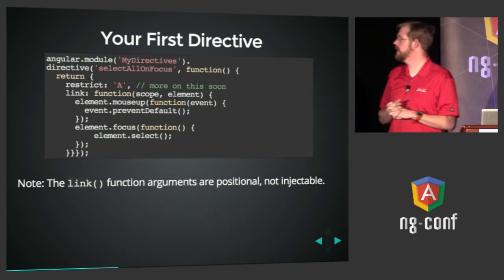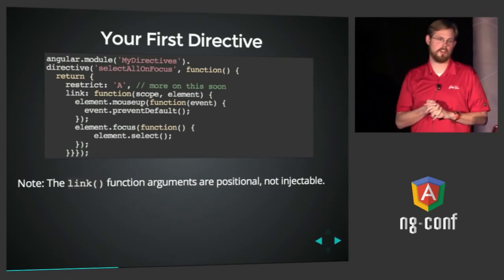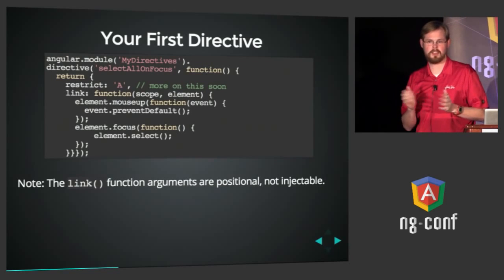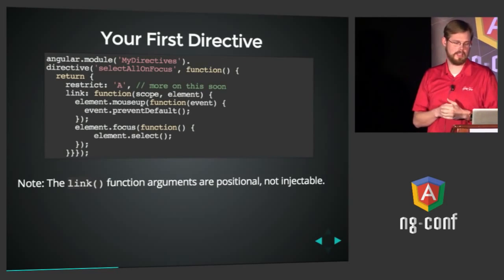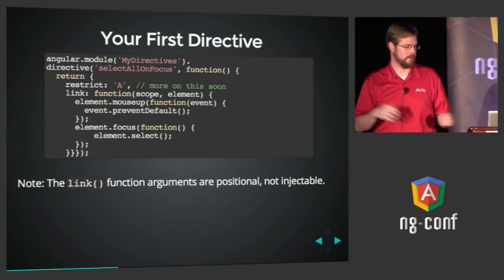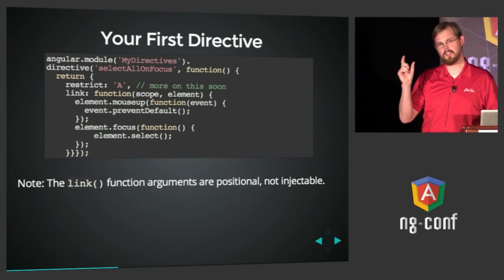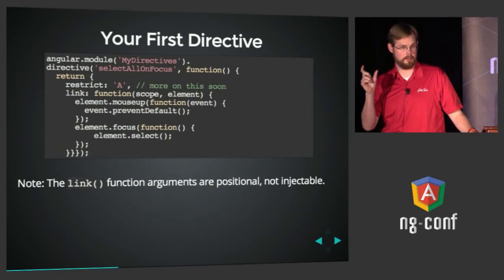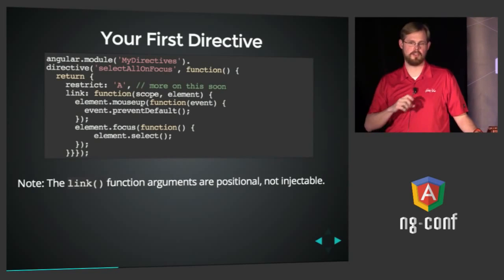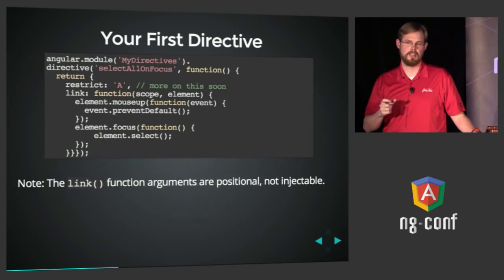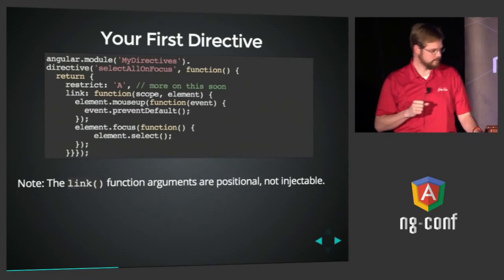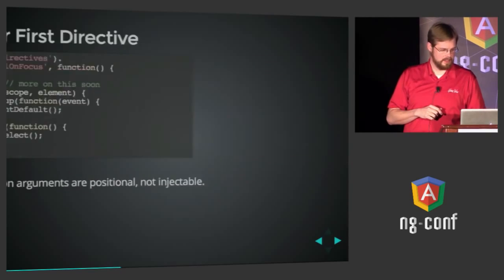Note also that the link function takes arguments that are not dependency injected. That's important to keep note of. It takes 4 arguments in order. They're positional. We'll talk about the other 2 later, but in this case, we just wanted the element object, which is actually wrapped up as a jQuery object if you have jQuery on your page, or a jqLite object if you don't, but it has many of the jQuery features. In this case, we did.